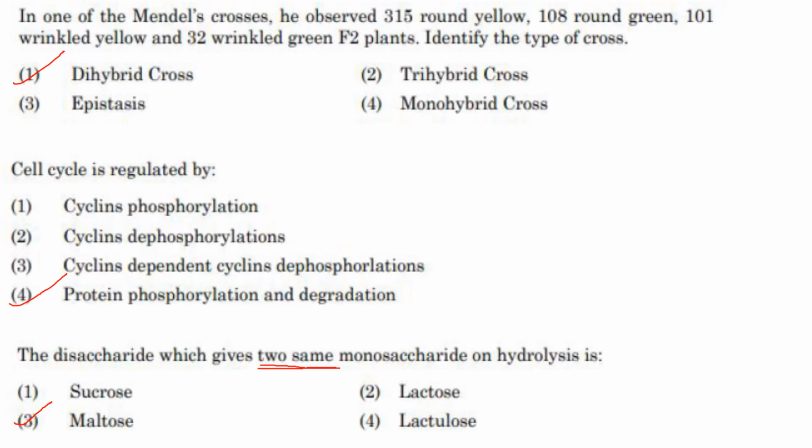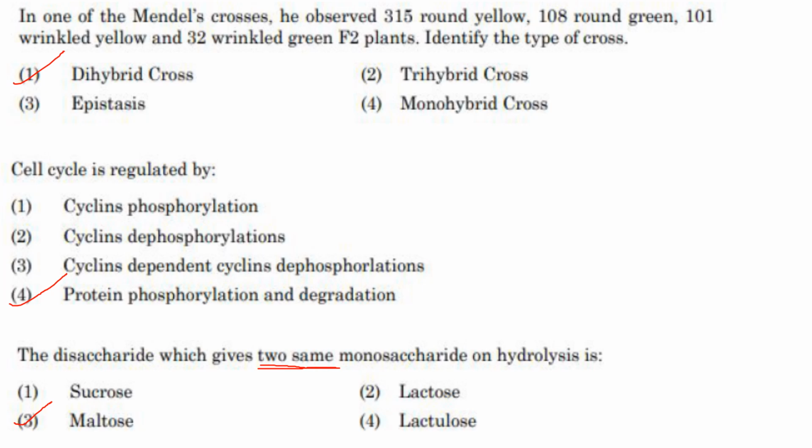Then next one. In one of Mendel's crosses, he observed 315 round yellow, 108 round green, 101 wrinkled yellow and 32 wrinkled green F2 plants. Identify the type of the cross. Here the least one is 32.